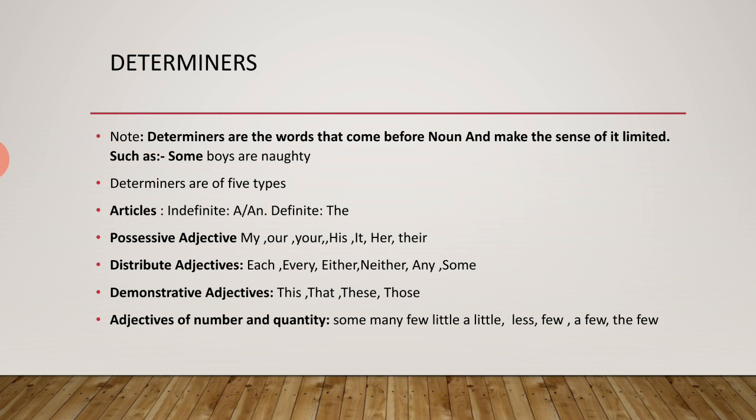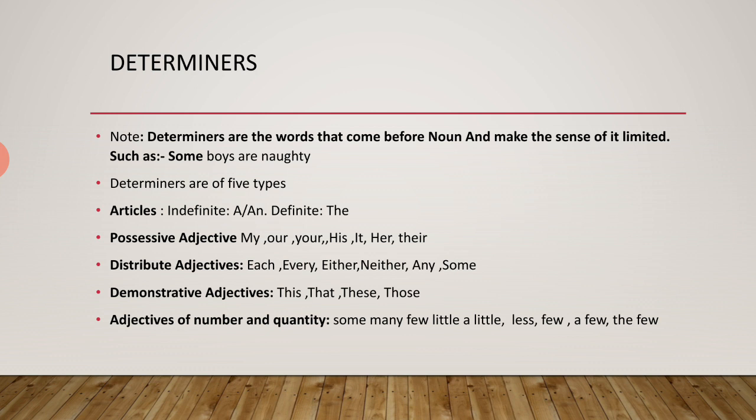Sorry. Now the third part of determiners, that is distributive determiners: each, every, either, neither, any, and some. They are the distributive determiners.